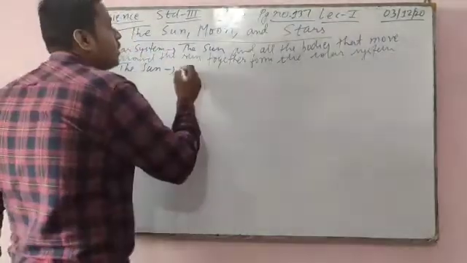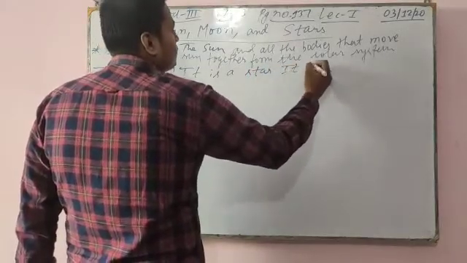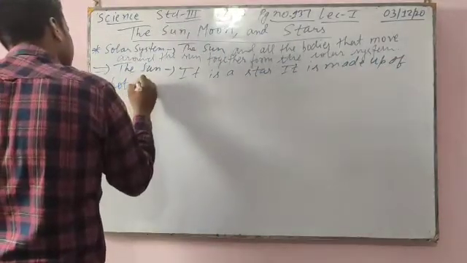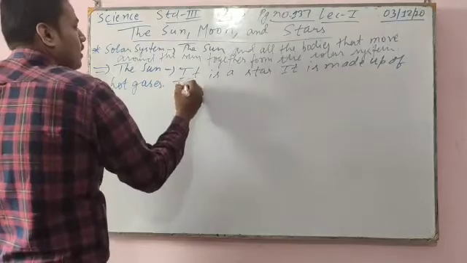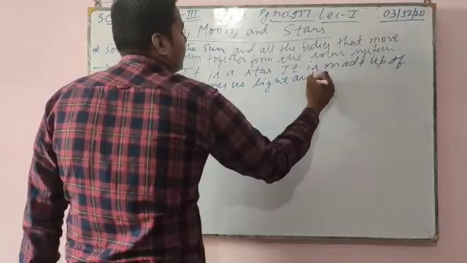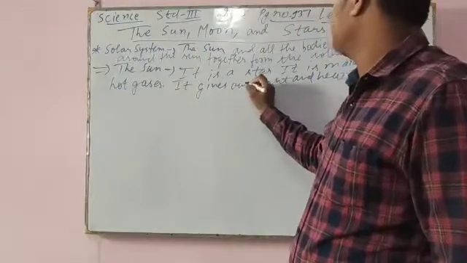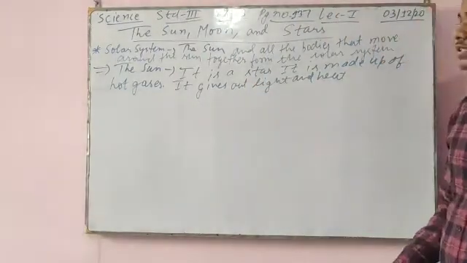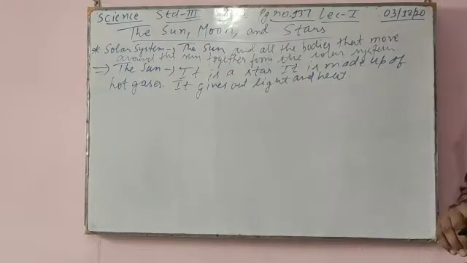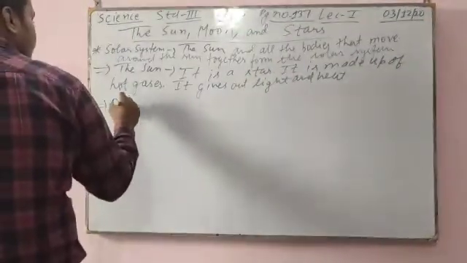The sun is a burning star. When you see the sun, it is made of hot gases, and it gives out light and heat.